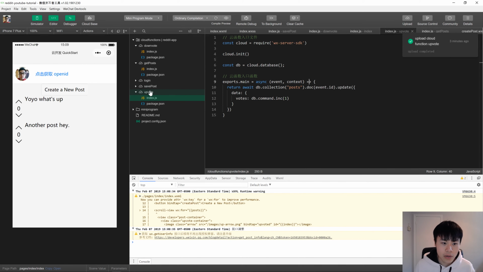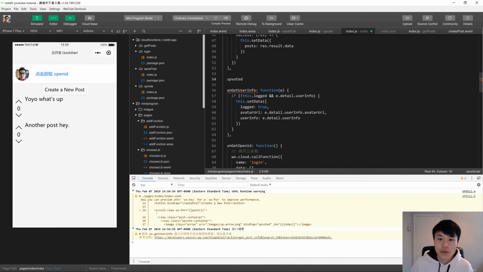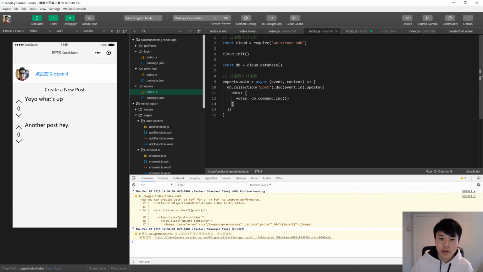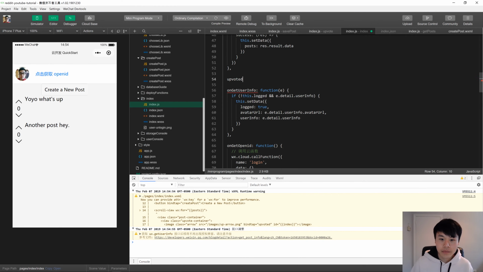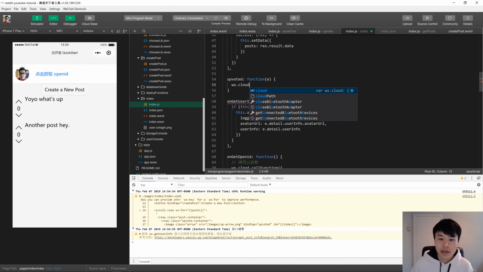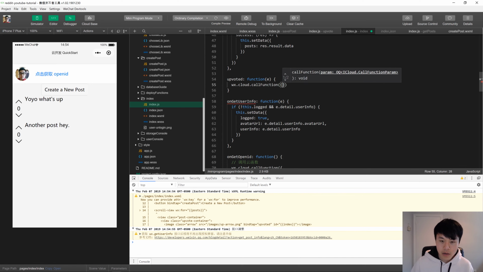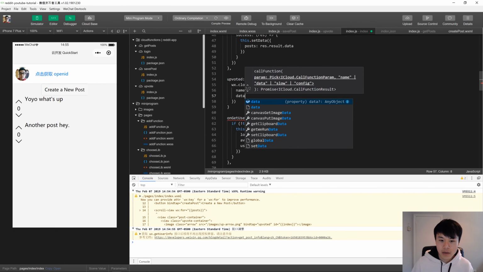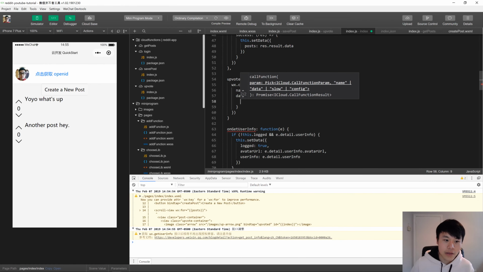Upload. Now let's define our upvoted function. So this is the thing that we call over here in bind tap. As usual, wx.cloud.call function, and we called this. Okay, I should have called this upvoted too, probably just for consistency, but we called it upvote. And then remember, in here